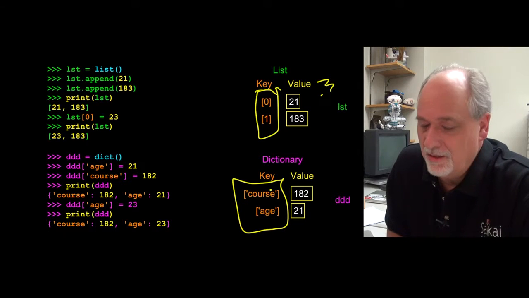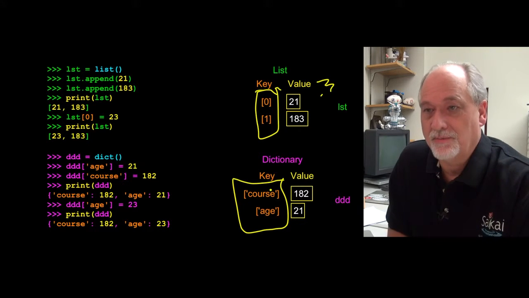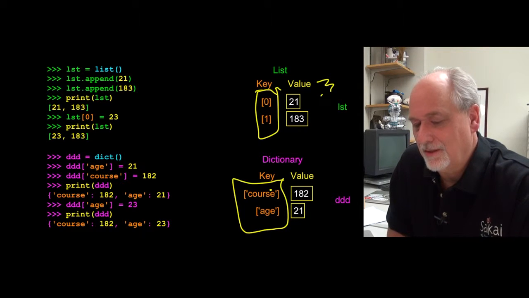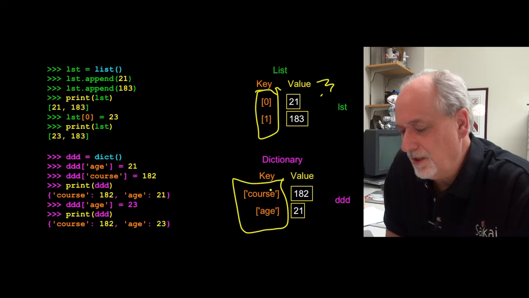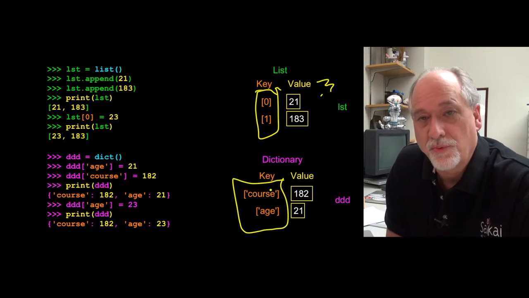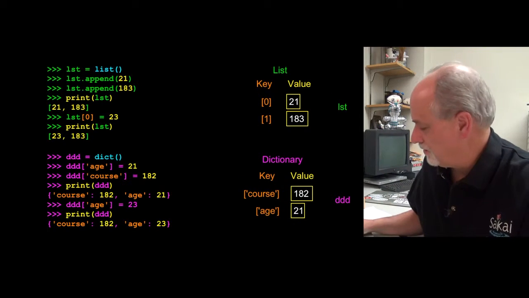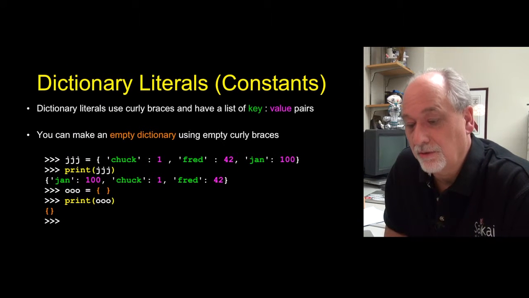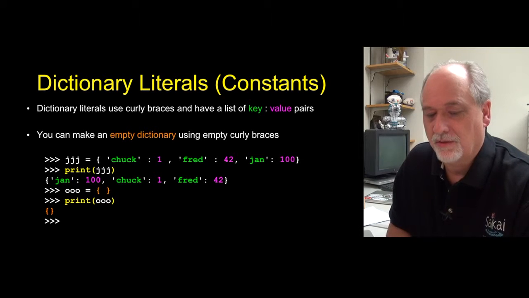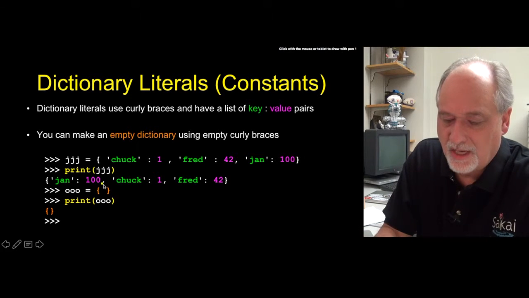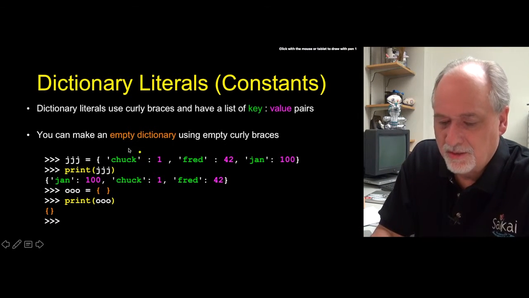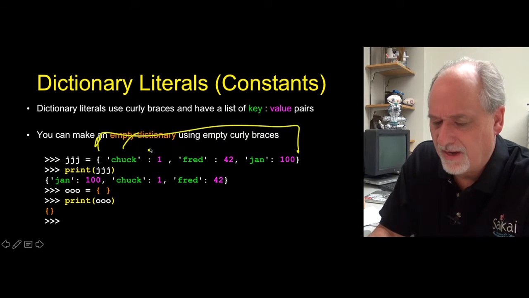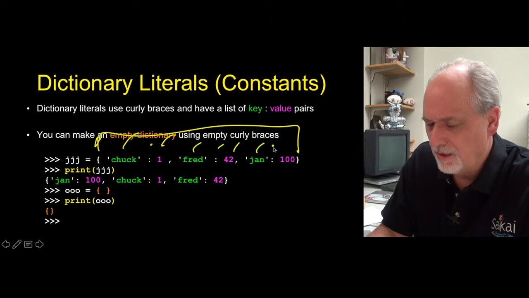I use strings a lot in this lecture, but that's just to kind of keep things simple until you get good at it. You can actually use numbers as the dictionary keys if you want. But the values are things you put in and manage in those dictionaries. So just like lists, we have dictionary literals. And what's nice about dictionary literals is that they use the exact same syntax as the printout. It starts with a curly brace, ends with a curly brace, and then has a series of key colon value, key colon value, key colon value.